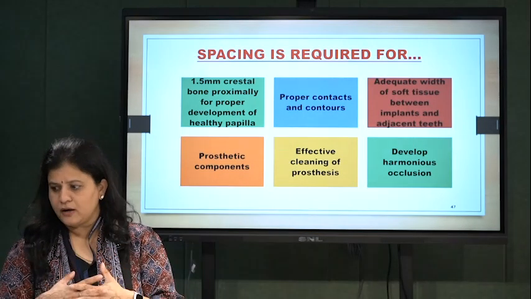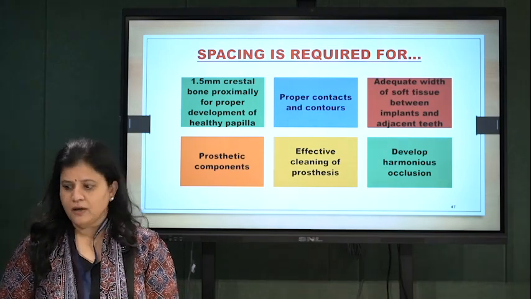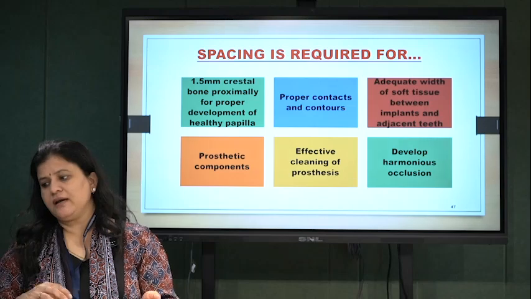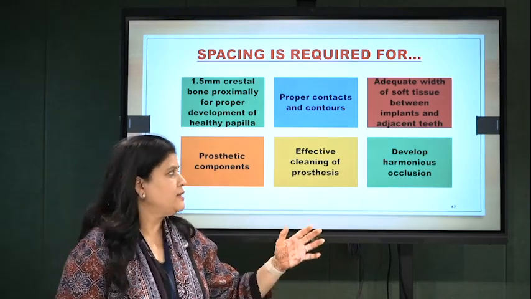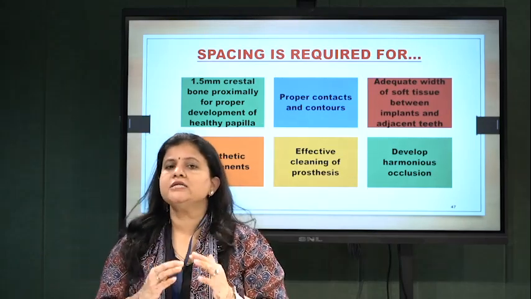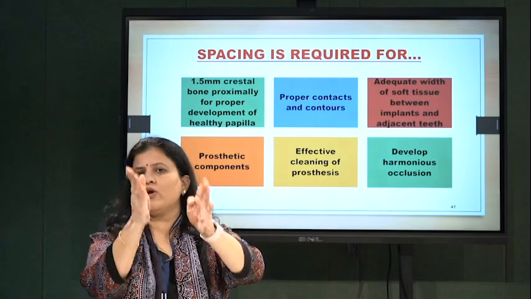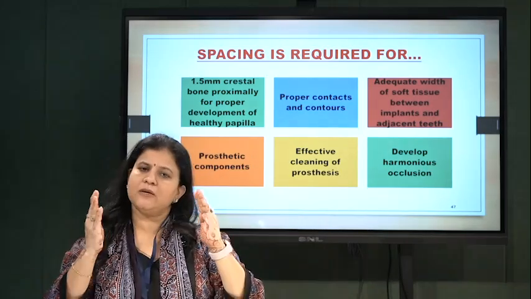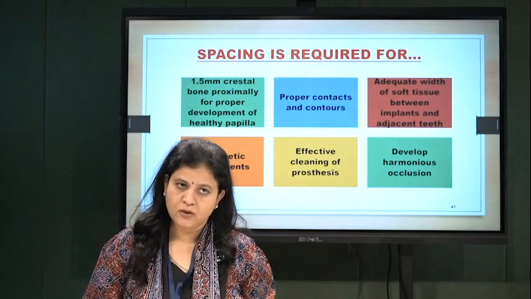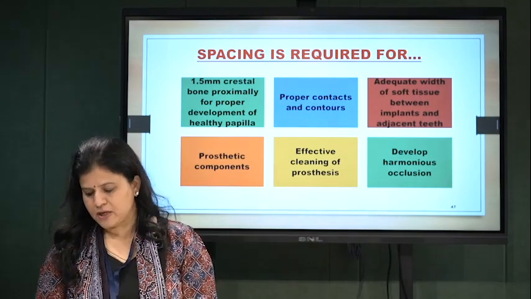Now, proper contact contour, adequate width of soft tissue between the implants, prosthetic component, effective cleaning of processes, and to develop harmonious occlusion. These are the 6 factors for which we need space around the implant. It is not like the implant is 4 mm and the adjacent is 4 mm, so 1 mm is left, so 6 mm space is adequate. No. 1.5, 1.5, 4. So a minimum of 7 mm is required for one implant.